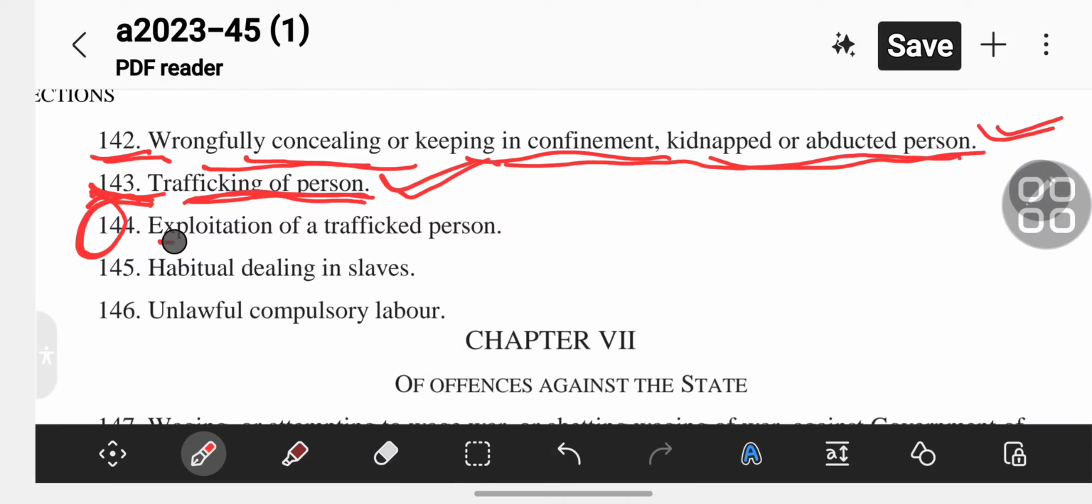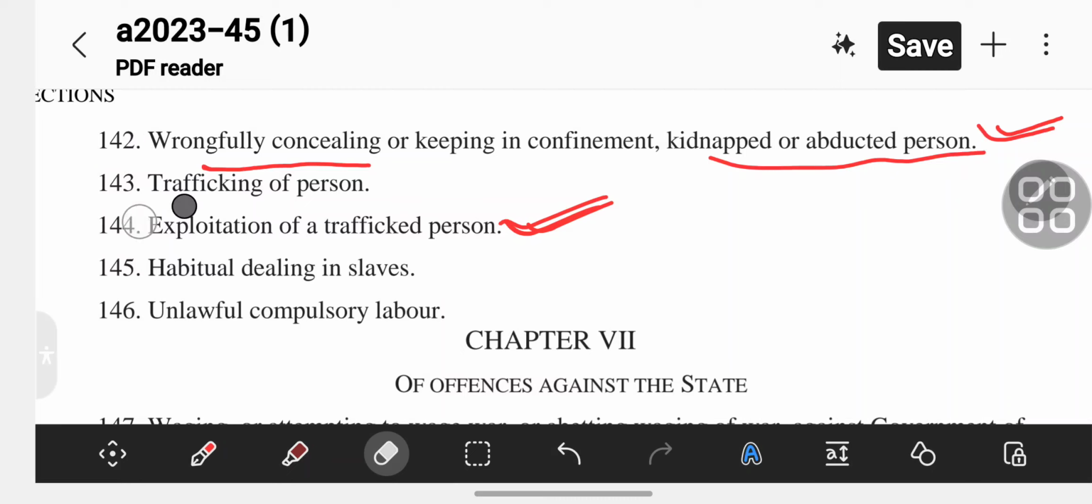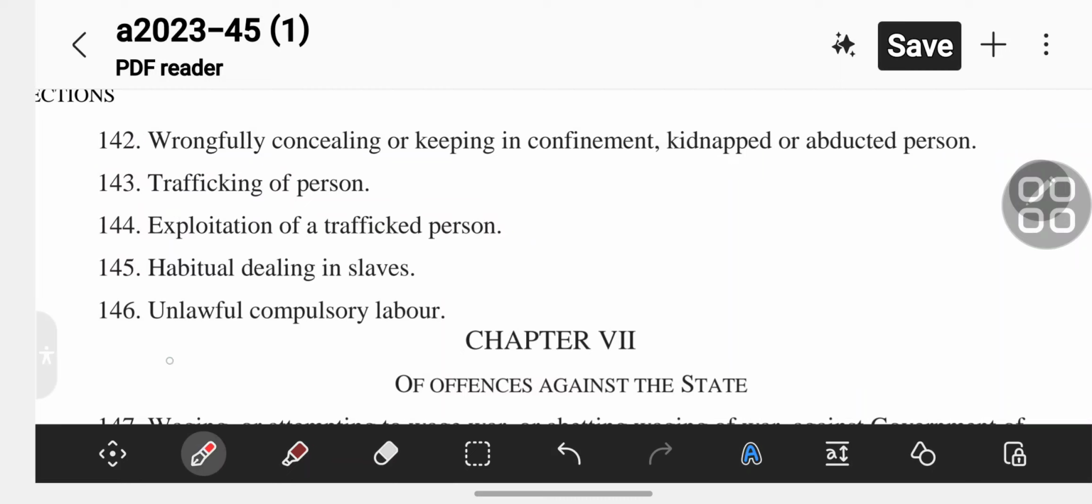Section 144 is exploitation of a trafficked person. Section 145 is habitual dealing in slaves.